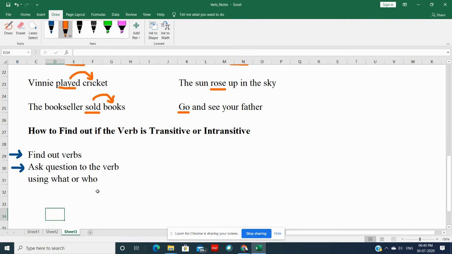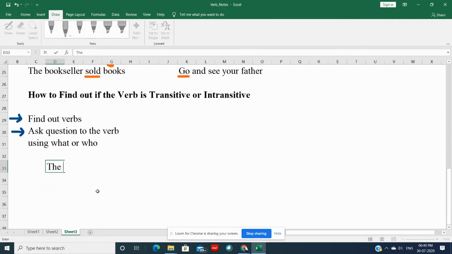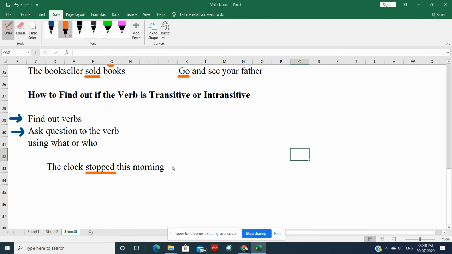See, if I say the clock stopped this morning, here in this question my verb is stopped. The clock stopped. If I ask question, stopped what? I'm not getting answer here. If I say stopped who, again I'm not getting answer. So this stopped is my intransitive verb. Okay, so this becomes my intransitive verb. Right? Next sentence.